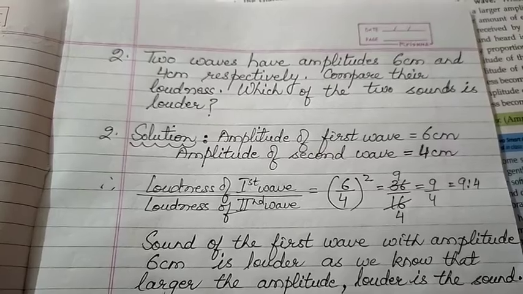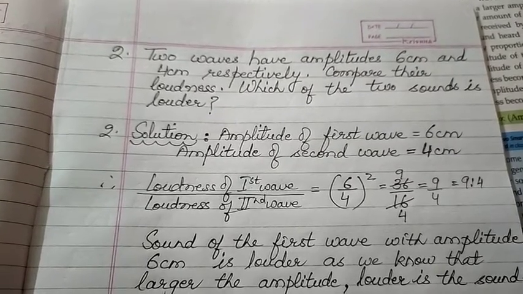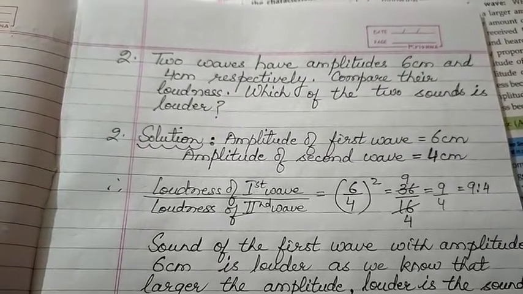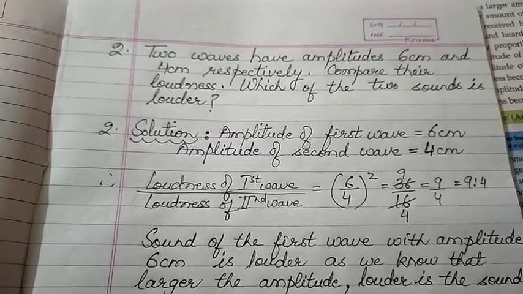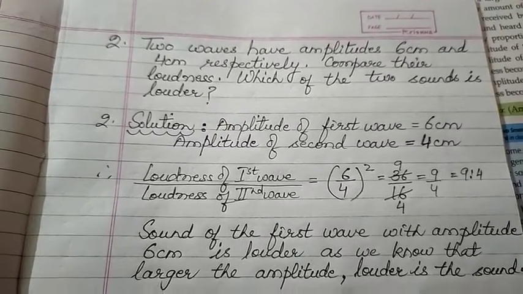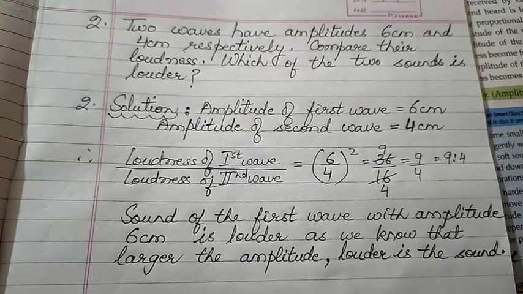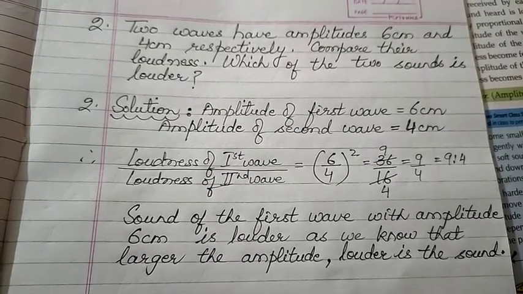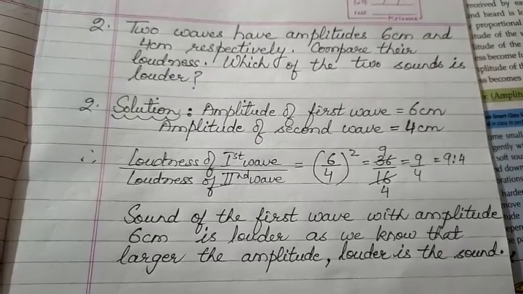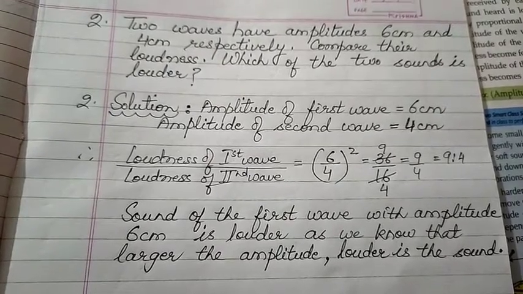Reduce them, the answer is 9/4. 4 nines are 36 and 4 fours are 16. So answer is 9/4 or 9:4. Now which sound is louder? Sound of the first wave with amplitude 6 cm is louder, as we know that larger the amplitude, louder is the sound produced.